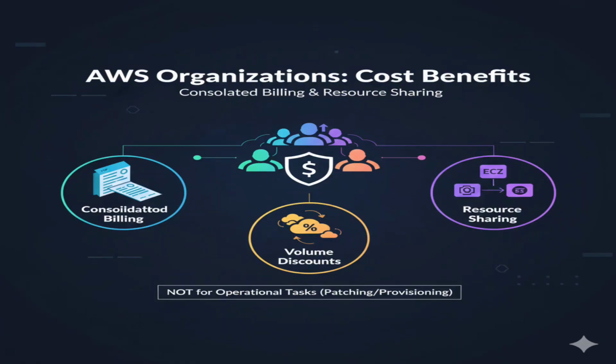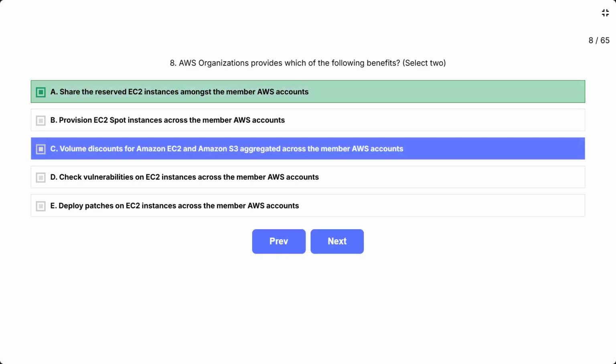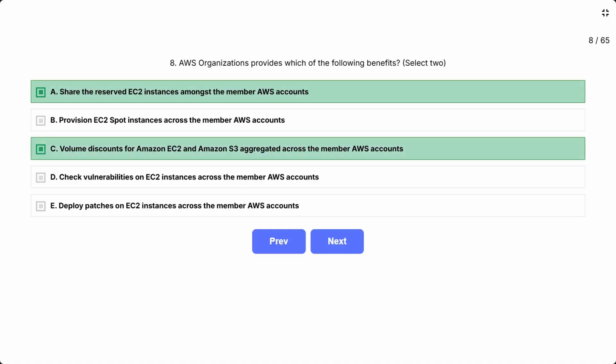This question is asking about the key billing and cost-saving benefits that AWS Organizations offers when you have multiple AWS accounts. Focus on features related to sharing resources and cost consolidation across accounts in an organization. AWS Organizations is mainly about governance, billing, and resource sharing, not about operational tasks like patching or provisioning instances. The correct answer is A. Share the reserved EC2 instances amongst the member AWS accounts. C. Volume discounts for Amazon EC2 and Amazon S3 aggregated across the member AWS accounts.